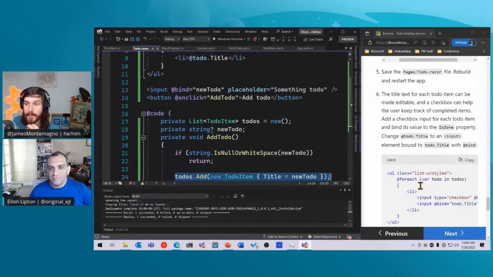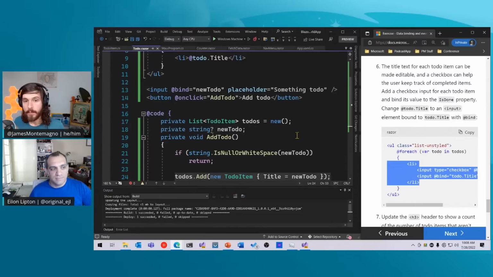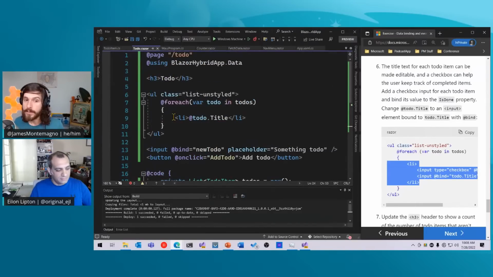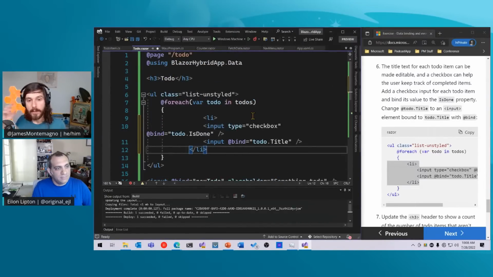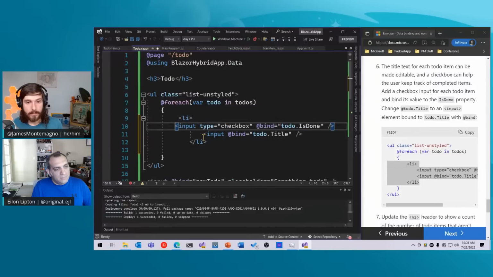So here, what I'm going to do is update this, and we're going to change this. Instead of outputting the title, we're going to go ahead and reformat it. It's not going to reformat it. There we go.